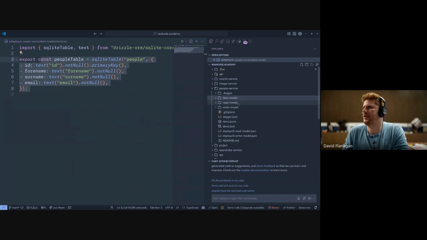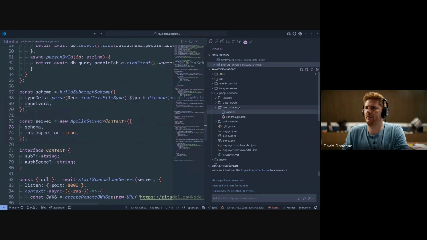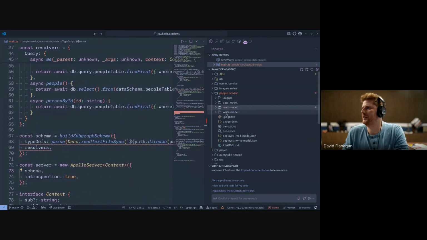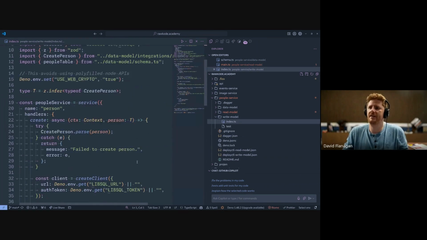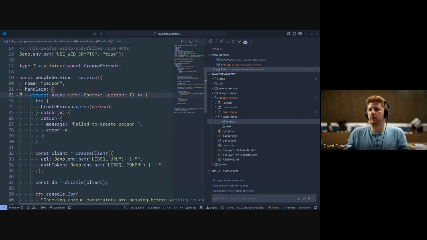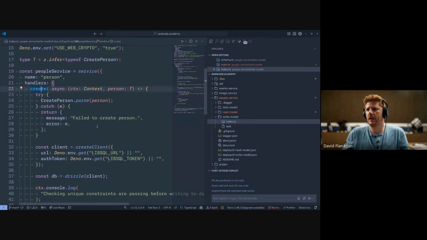This just writes to the Turso libSQL database. We have the read model, which is where we do the GraphQL aggregation. I don't need to show you that. But the write model is where we start to bring in the Restate stuff. So every service has its own write model, which is a Restate service. Here we just have the ability to call a handler called create. We parse it using the same data model definition.